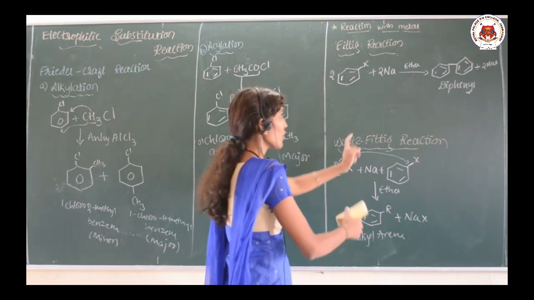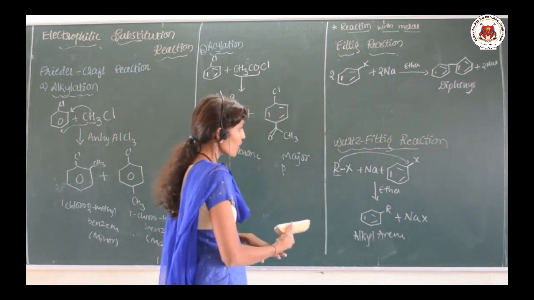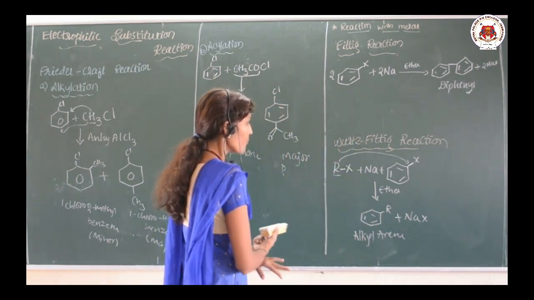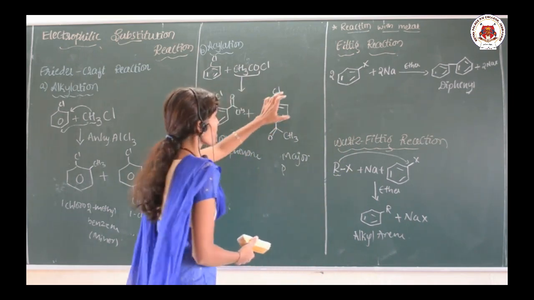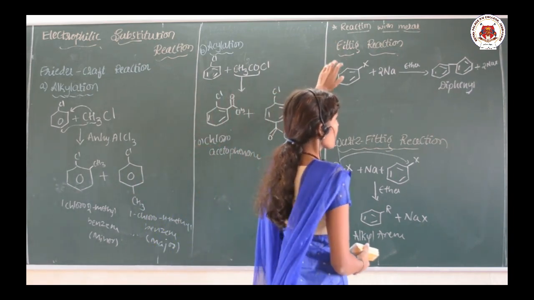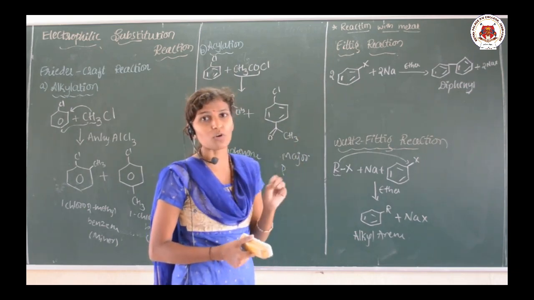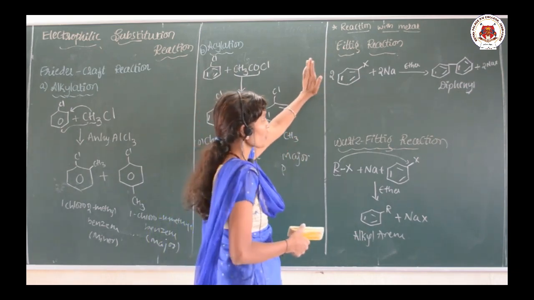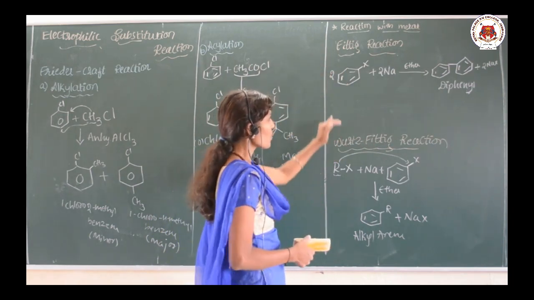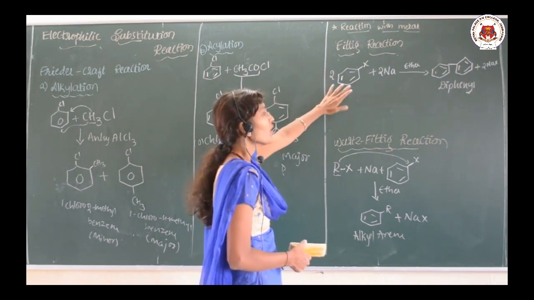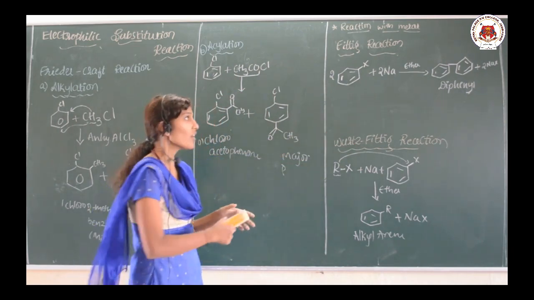Clear? So, here the mixture of the haloalkane and haloarene is treated with sodium. In presence of ether, we are going to get the product as a alkyl arene. So, these are the two reactions which are very important. Several times they are going to ask you directly for 3 plus 2 combination. In that 2 marks question, write the Wurtz-Fittig reaction or write the Fittig reaction. So, these two reactions are very important from your examination point of view. So, be aware of all these reactions and practice.